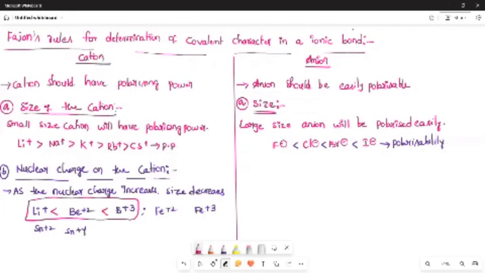Whereas in the case of iron, Fe plus 2 versus Fe plus 3, Fe plus 3 ferric has more positive charges, hence lesser size. Therefore, Fe plus 3 polarizing power is greater than Fe plus 2. Sn plus 4 polarizing power is greater than Sn plus 2.